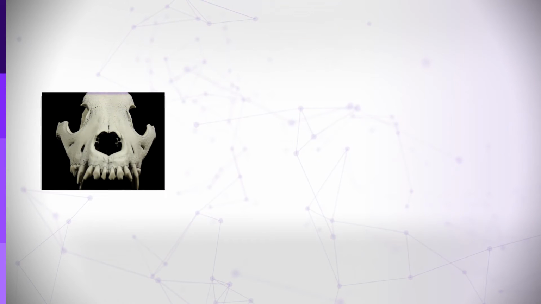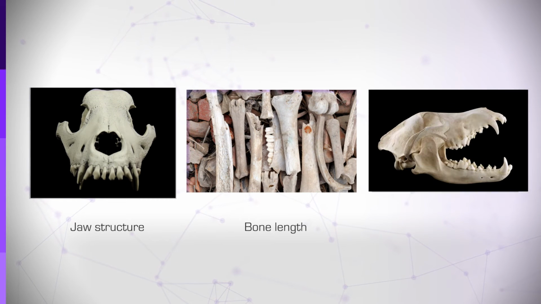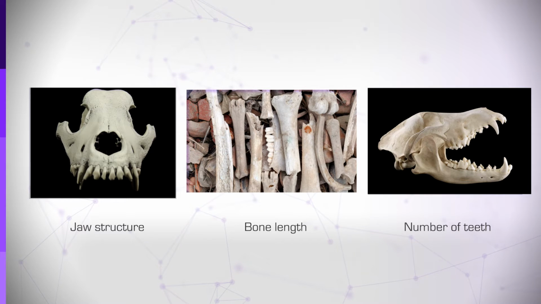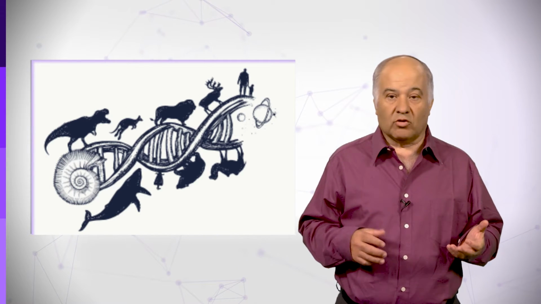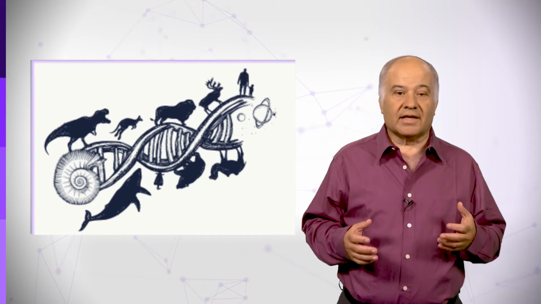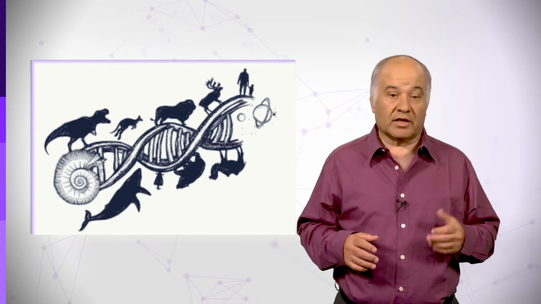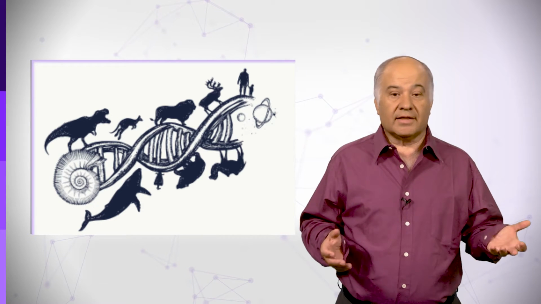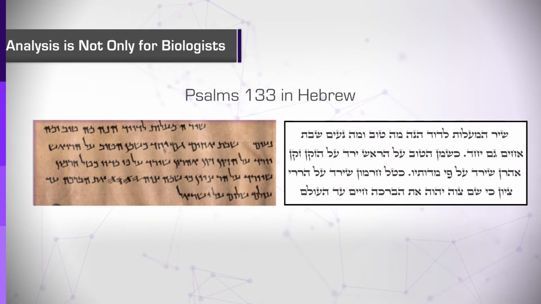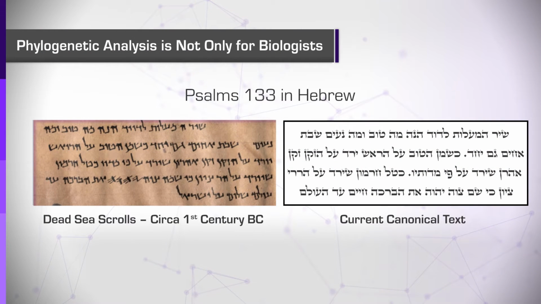This classical evolutionary representation used phenotypical properties of the organism, including jaw structure, bone length, number of teeth, etc., to build such trees. However, since we realize that biological organisms can be better characterized by their genotypic properties, including the sequence of their DNA or proteins, the field has gained great importance for a wide range of archaeological, anthropological, agricultural, epidemiological, and clinical applications. But let me start with an example from a totally different field.